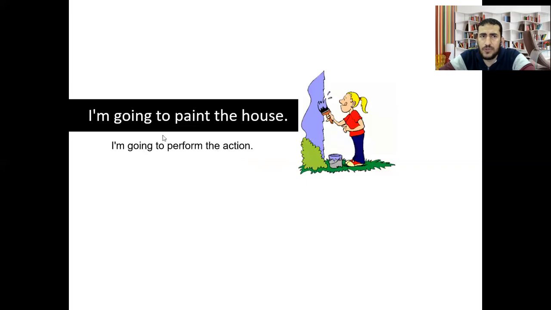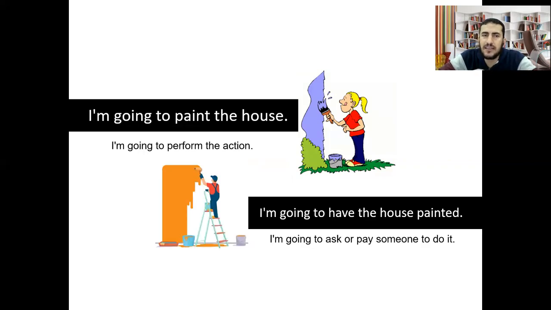Look at this example also. I'm going to paint the house by myself. I'm going to perform the action. But if I ask someone else or I pay someone to paint the house for me, I can say it like this. I'm going to have the house painted.